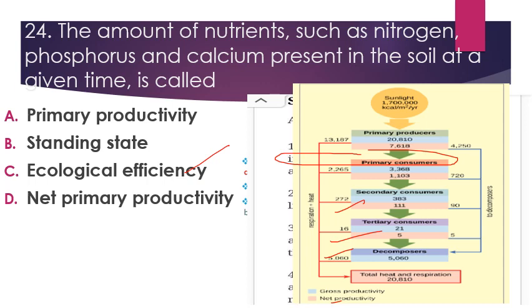Then the next option was ecological efficiency. This is basically the energy transfer from one trophic level to another trophic level. That transfer of energy from one trophic level to another is known as ecological efficiency. So energy is transferred from the sun to primary producers, then primary consumers, to secondary consumers, tertiary consumers, the top consumers, and after that decomposers.